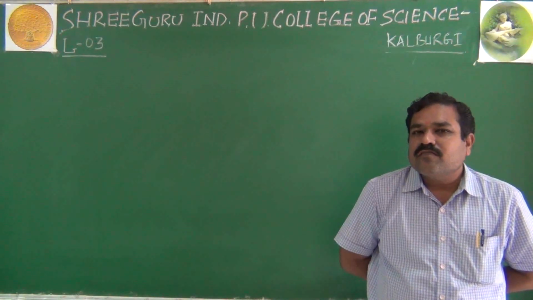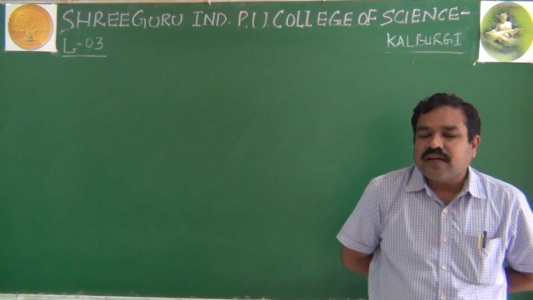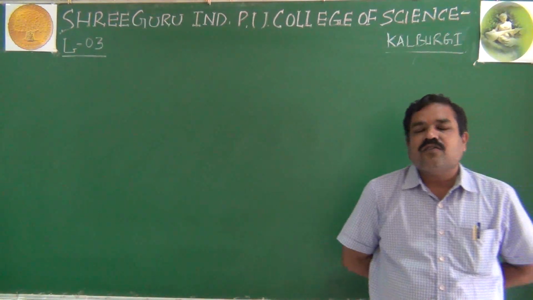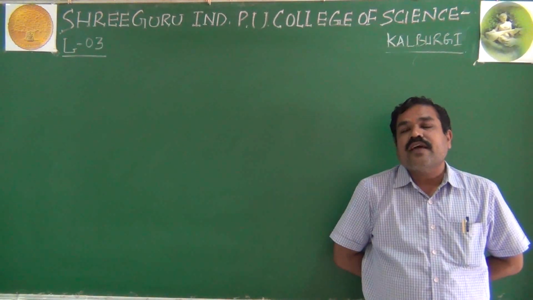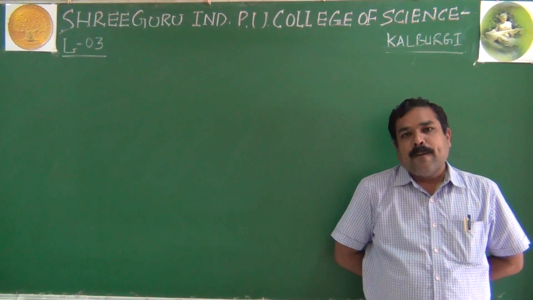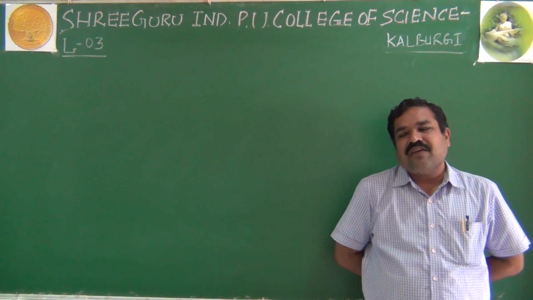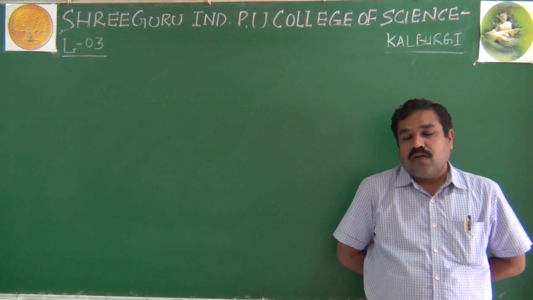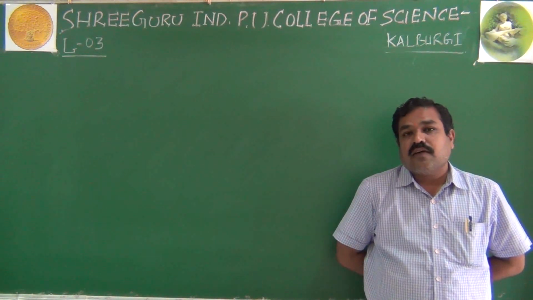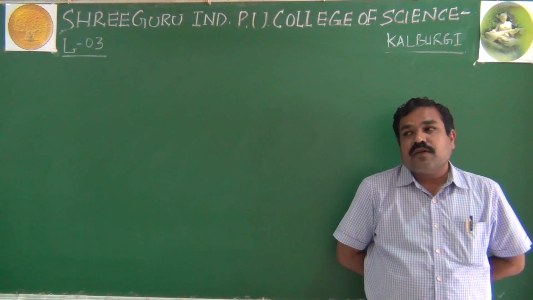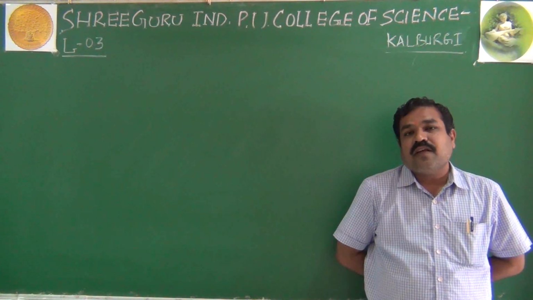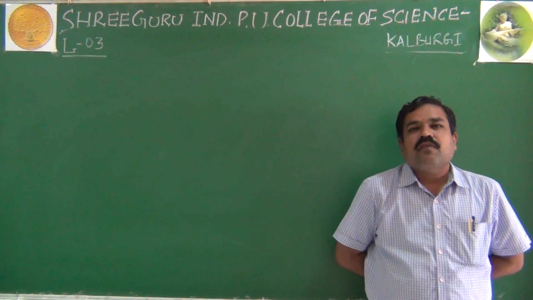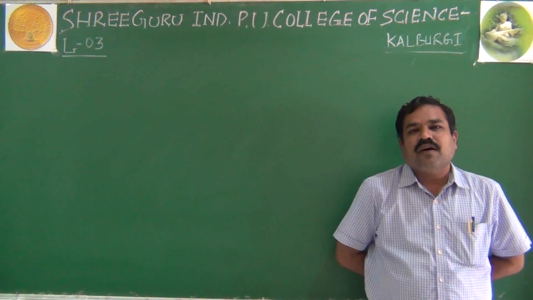Atomic number Z and atomic mass A are related by the relation A is equal to Z plus N, or N is equal to A minus Z. Like this, we covered up to this particular part yesterday, and lastly I also told you what isotopes are. Isotopes are the atoms of the same element having the same atomic number and different mass number or different atomic masses.